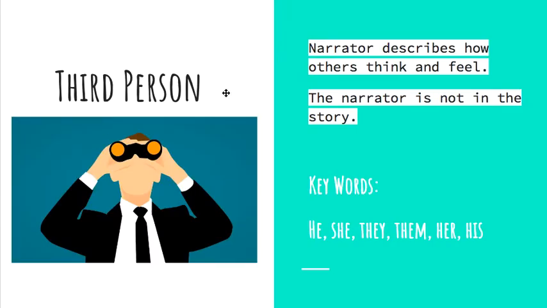Third person point of view, on the other hand, is when the narrator describes how others, I'm even going to put that in bold, others think and feel. The narrator is not in the story. They're watching the story, like this creepy guy over here in binoculars is watching you. Watching the story from the outside, kind of like watching a movie. They're telling you what's going on. Their keywords for telling what's happening are he and she and they, them, her, his. They're never going to say I because they're not part of the story. They're just watching it.